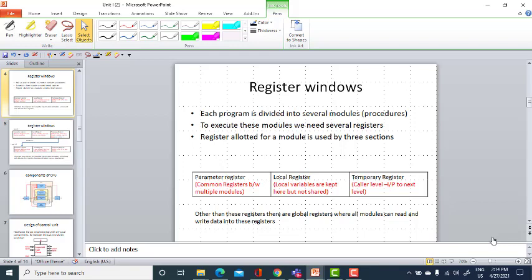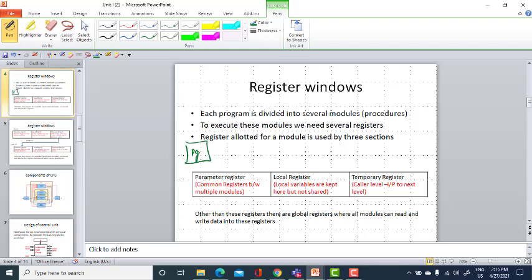You have a local set of registers for keeping the local variables after executing that particular module, and we can save the temporary data in the local registers. Those local variables are kept inside this local register, but these variables or the data are not shared between the subsequent modules of the program. So you have a program.